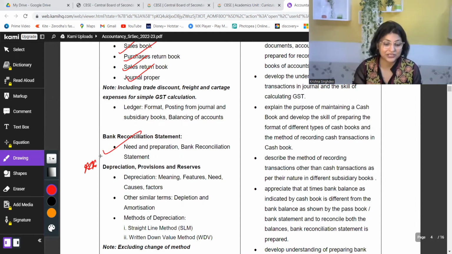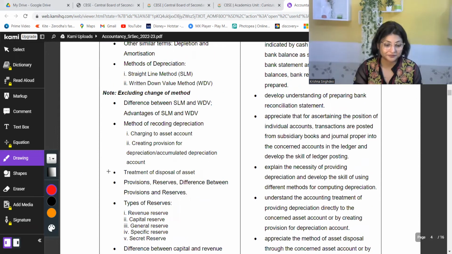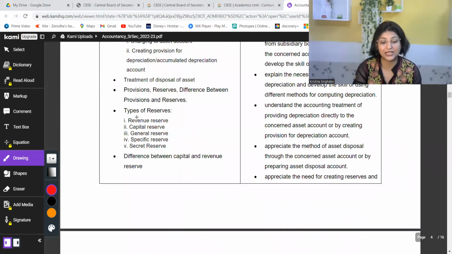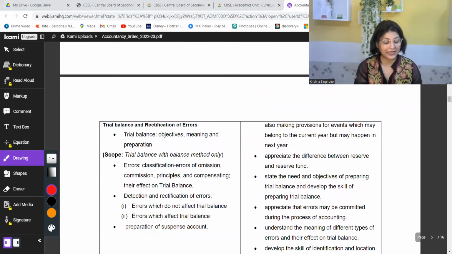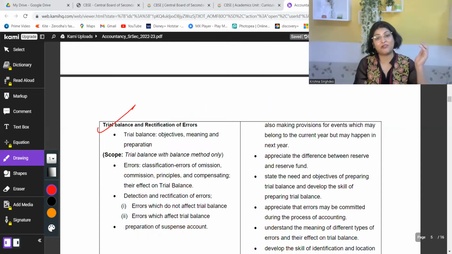After depreciation, there are certain exclusions and inclusions in the chapter syllabus. You have trial balance. What is trial balance? It checks the arithmetical accuracy, that whatever you have done till now, whether it is arithmetically accurate or not. So trial balance is a very simple chapter, which you will learn.